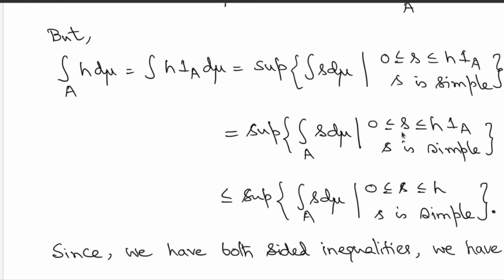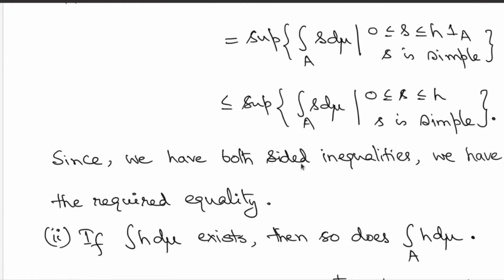But then these are for any simple function that is below h times indicator A. But any simple function that is below h times indicator A is also below the function h. And therefore this is a bigger class now. Any simple function that is below h times indicator A is also below the function h, because h is non-negative. So you are considering a larger set of functions here and considering their integrations, and these are all non-negative quantities. So what you get is that a supremum over a smaller set is less than or equal to the supremum over the larger set. So that's all you are using to write down this inequality.